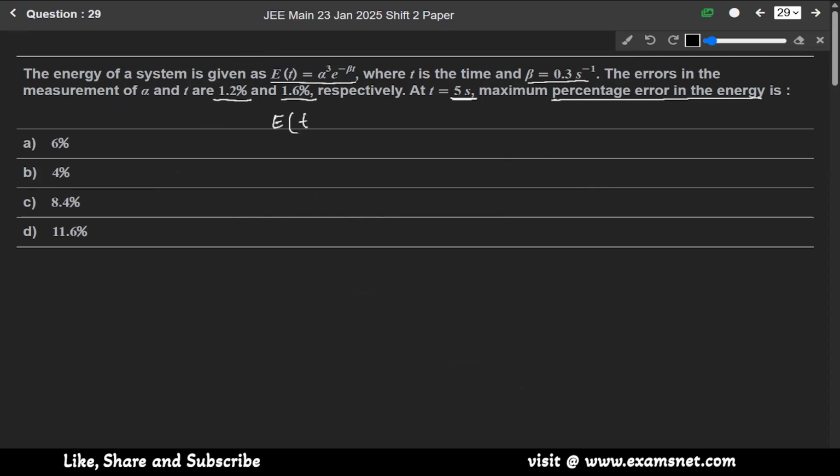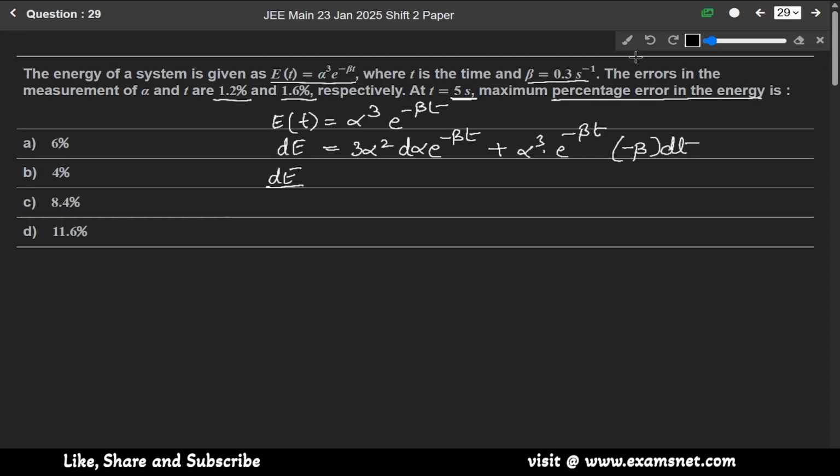The energy is given as E = alpha cube e to the power minus beta t. So first of all differentiate it, so we will get dE is equal to 3 alpha square d alpha e to the power minus beta t plus alpha cube e to the power minus beta t into minus beta dt. Okay, so to find the percentage error we will write dE over E.